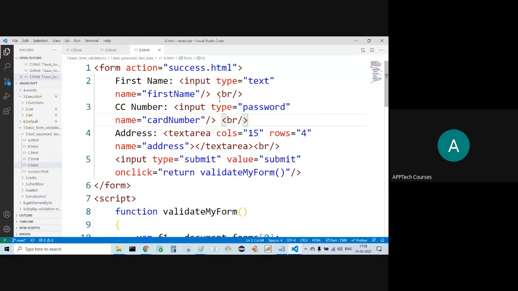Address is the text area. Columns will be 15, rows will be 4. Now I'm developing one submit button. If I click on that submit button, I'm calling the validate my form function, returning the return value of the validate my form function. If it is true, then only data is sent to success.html. If it is false, it won't send the data.